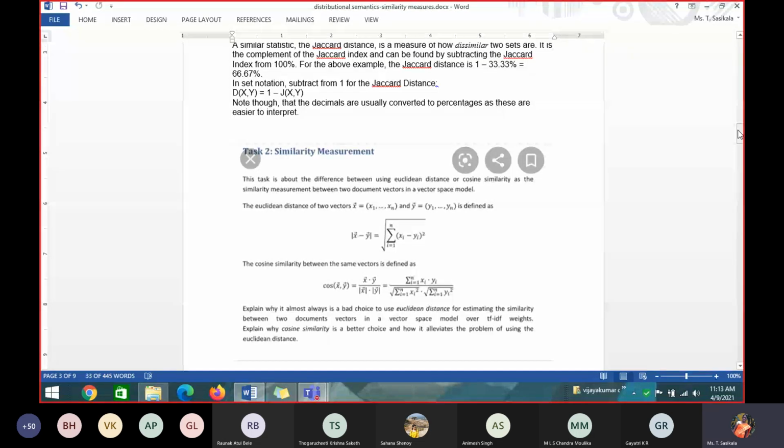You write this formula: cosine similarity between the same vectors is defined as x and y. Between two terms x and y it is given as summation i equals 1 to n of xi into yi, divided by square root of summation i equals 1 to n of xi square, into square root of summation i equals 1 to n of yi square.